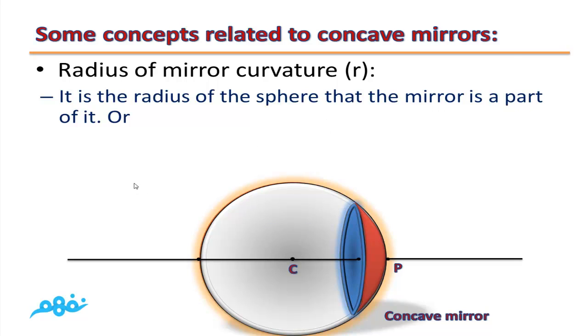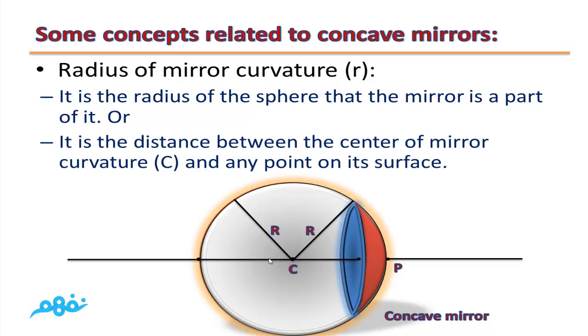Or we have another definition for radius. It is the distance between the center of mirror curvature and any point on its surface. So the mirror has an uncountable number of radii.